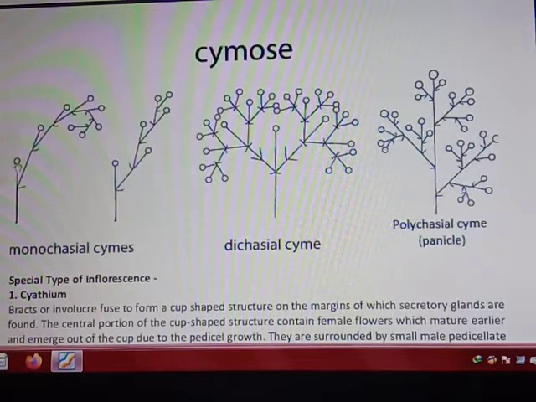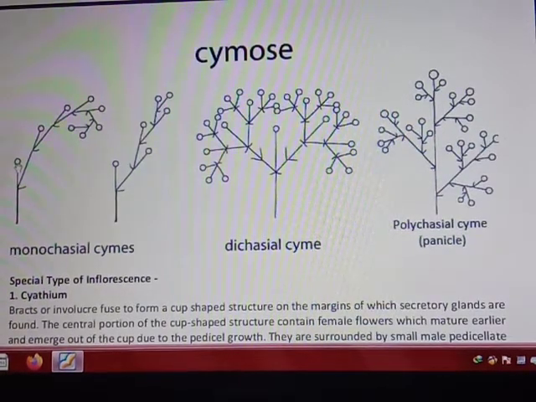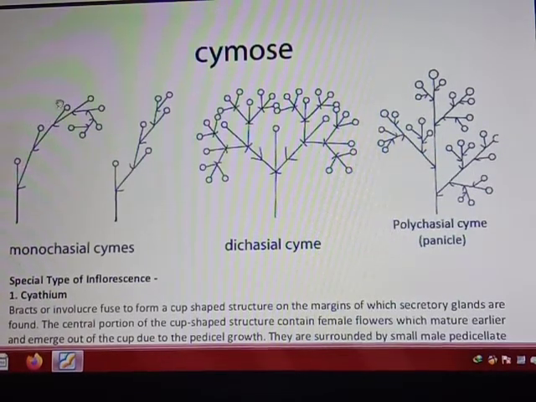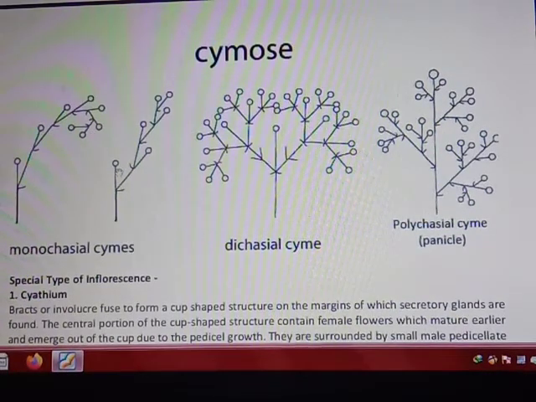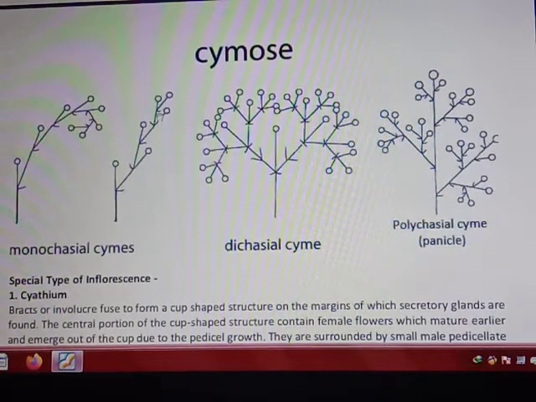Now, in case of helicoid, what happened? All of the lateral branches are present on the same side. You can see here, all of these are present on the same side. But in case of scorpoid, what happened? Lateral branches are present on the opposite side: left, right, left, right. These can be present on the opposite side also, or on the alternate side also.